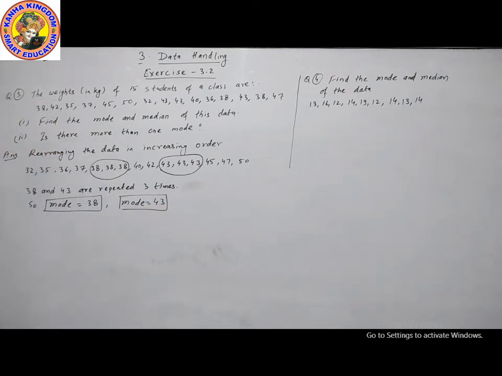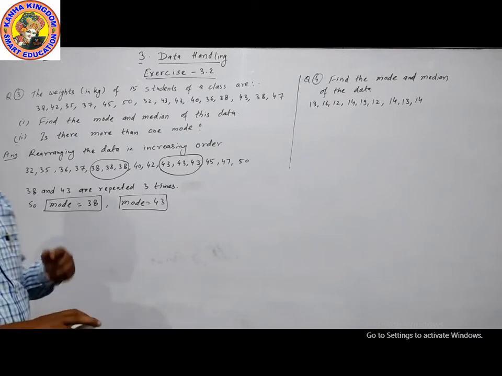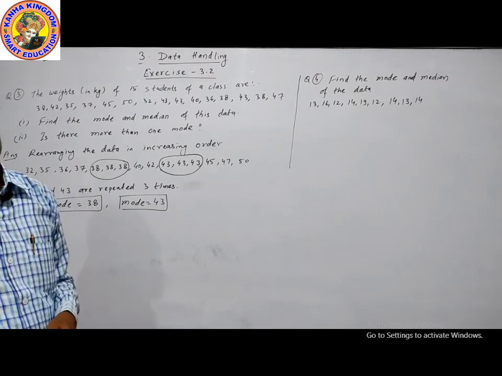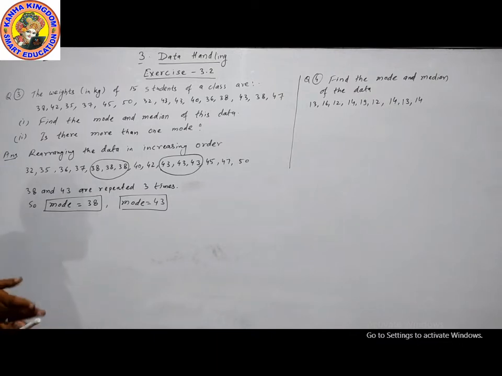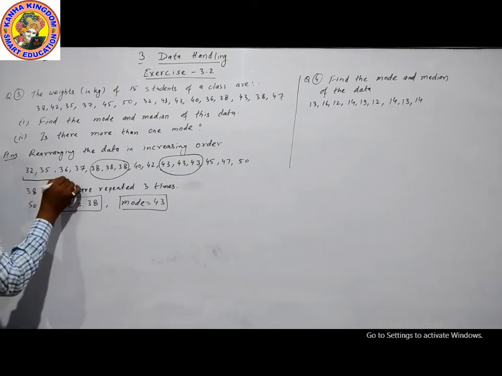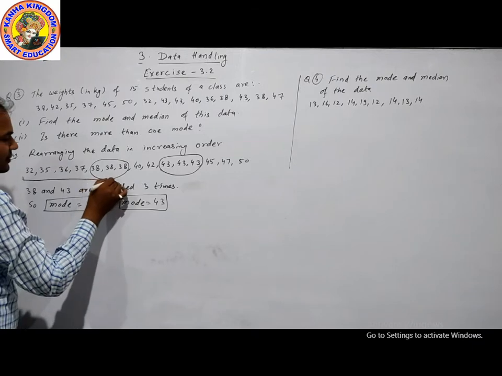Now we will find the median. There are 15 students. We will divide 15 by 2. 15 by 2 is 7.5. So we will remove 7 from the left side and 7 from the right-hand side: 1, 2, 3, 4, 5, 6, 7.